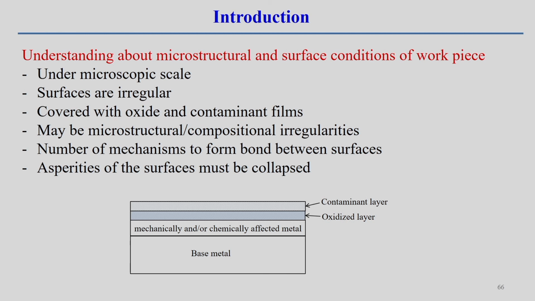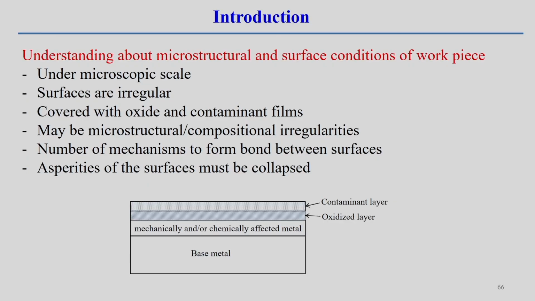There are a number of mechanisms to form the bond between the surfaces. If we want to join these two components, the surface is characterized in this way. The typical characteristics of a surface are a contaminated layer, an oxide layer, and some asperities on the microscopic scale that can be joined between these two components. One is whether we can remove this oxide layer, or what reaction happens, what happens to the oxide layers.